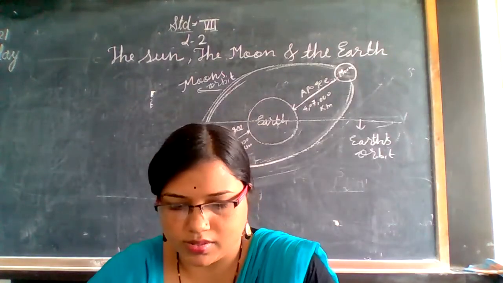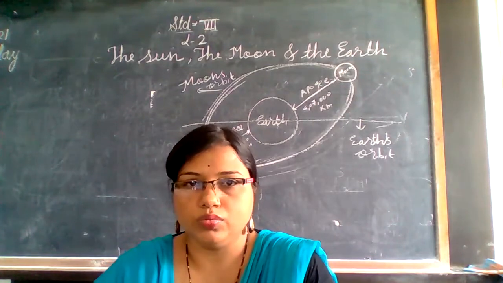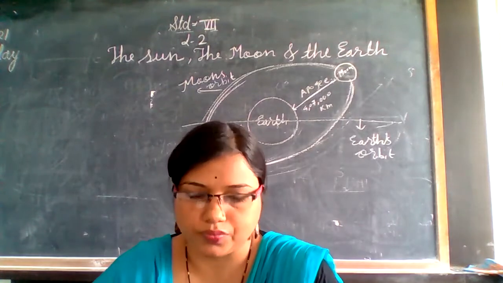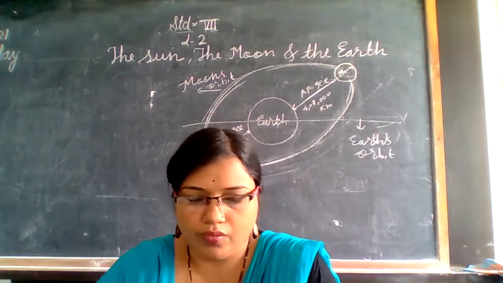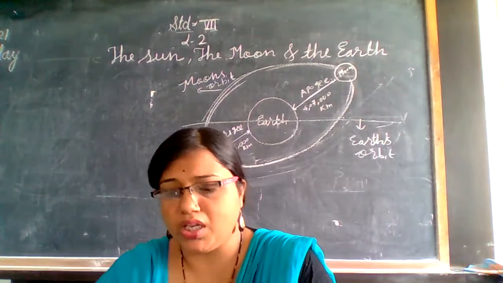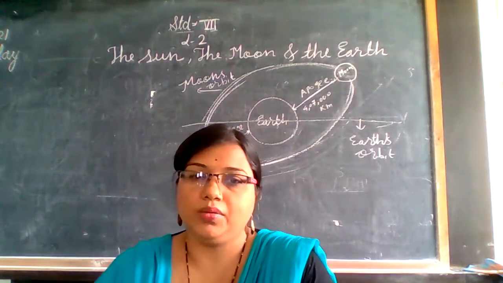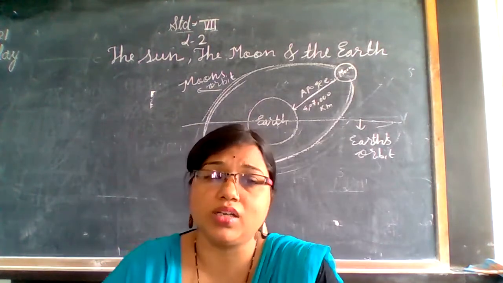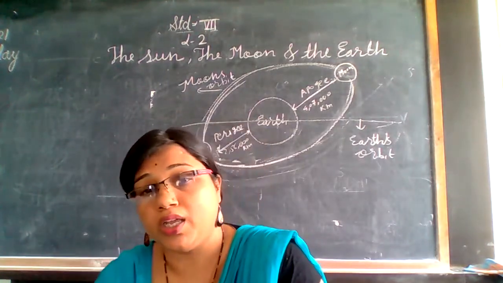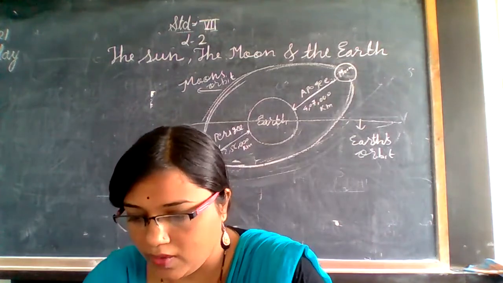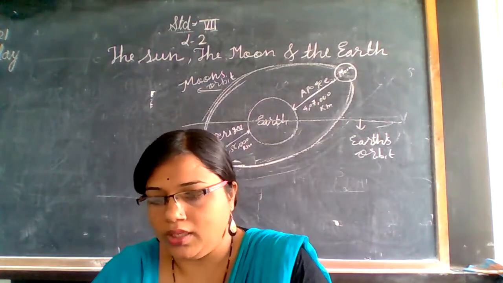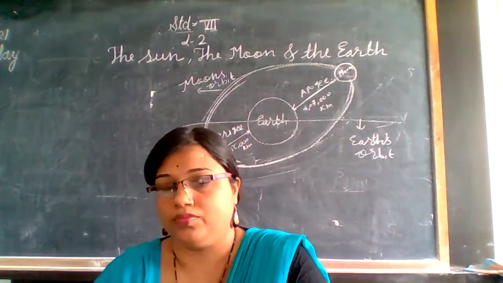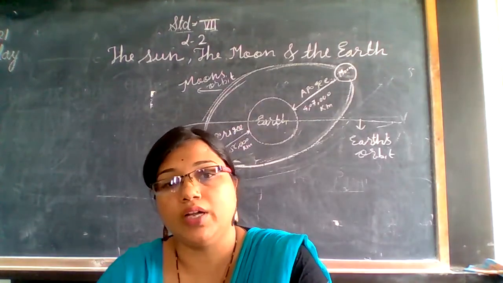We are going to discuss lesson number 2, the Sun, the Moon and the Earth. Yesterday we discussed rotation and revolution, then the northern hemisphere and eastern hemisphere. We saw the location of India. Then we discussed the equinox, the days which are equal, having equal day and night.